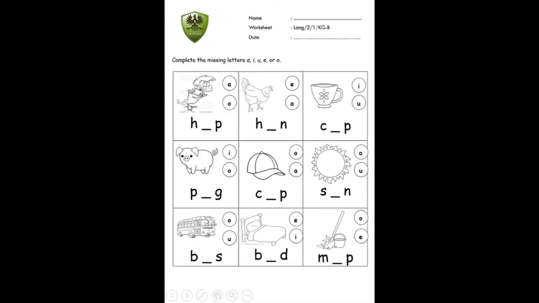Okay, there are 7 boxes. In each box, there are pictures. The first picture, this one will give the example. The first picture is hop. What is the missing letter of hop? A or O? You may choose. And then after that, you should write on the line. Okay? Hop. Which one is the missing letter? A or O? Yes. O. And then you should write here on the line.